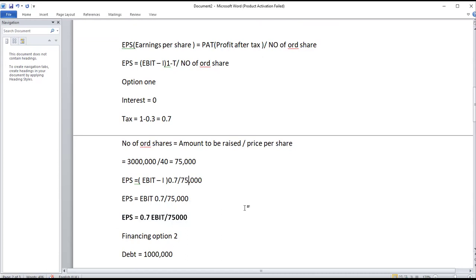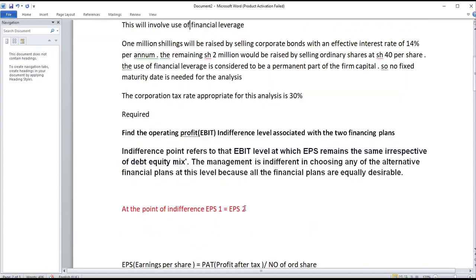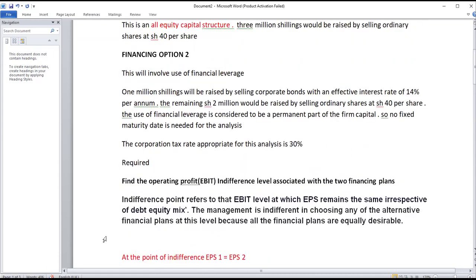So if we go to option 2, remember option 2, this will involve financial leverage. 1 million shilling will be raised by selling corporate bond with an effective interest rate of 14%. The remaining 2 million will be raised from the ordinary shares at 40 per share.